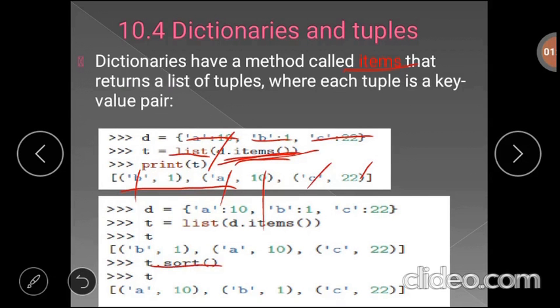After getting the list of tuples, you can apply the sort method for that particular list T, so that it will sort the tuples of that list in ascending order based on the keys, or in alphabetical order based on the keys.